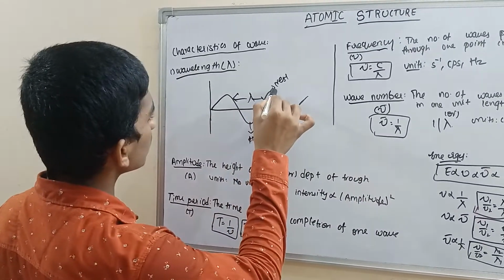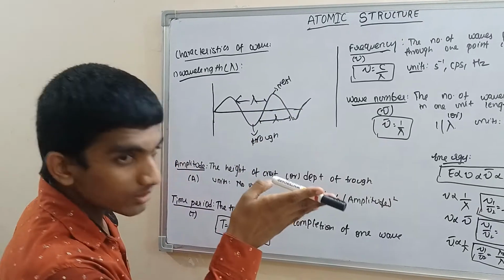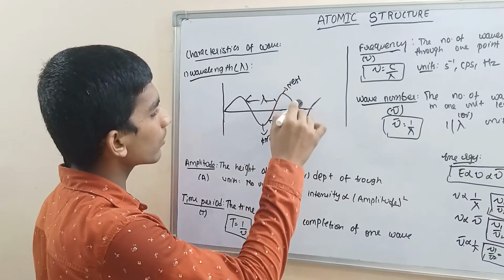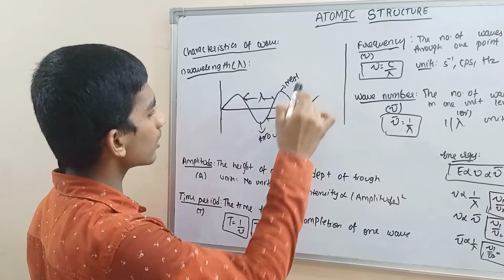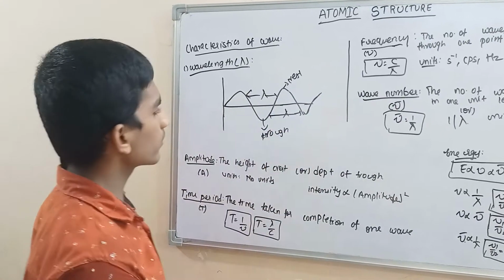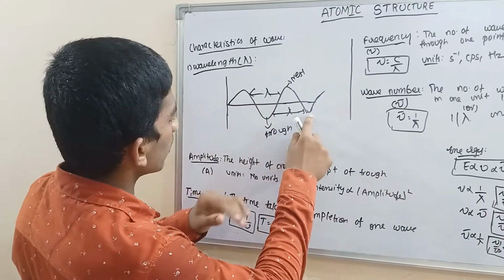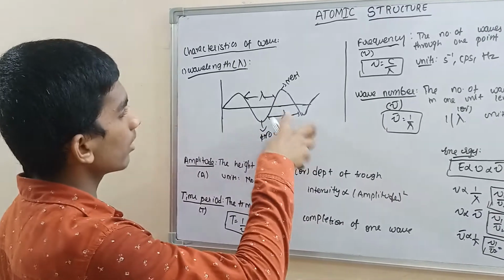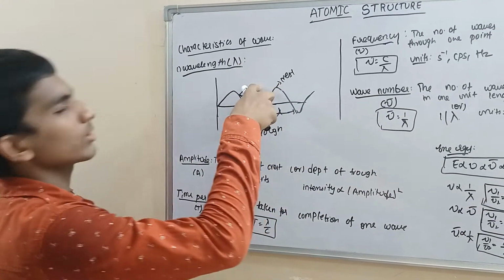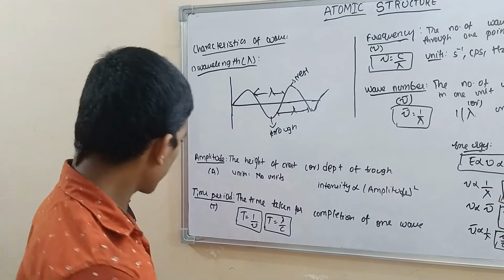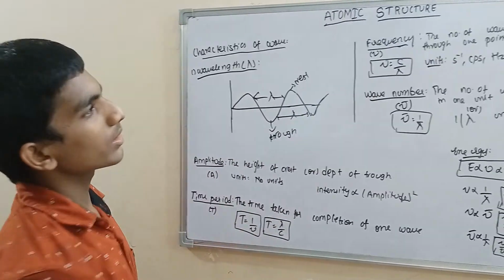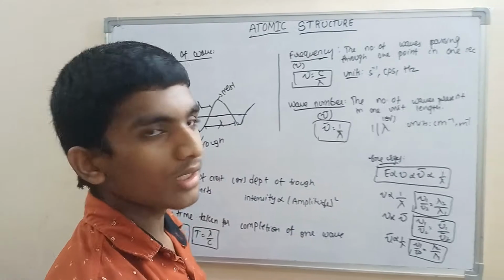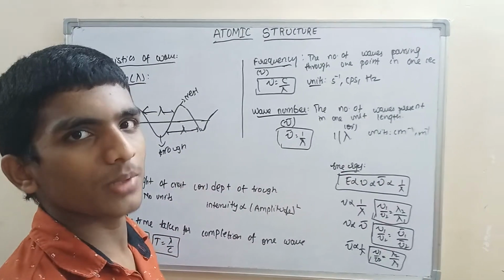Crests are the curves above the graph, and troughs are below. The distance between two successive troughs, or two successive crests, is the wavelength. Simple.